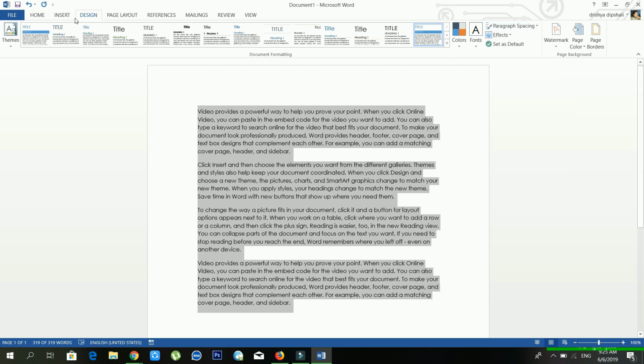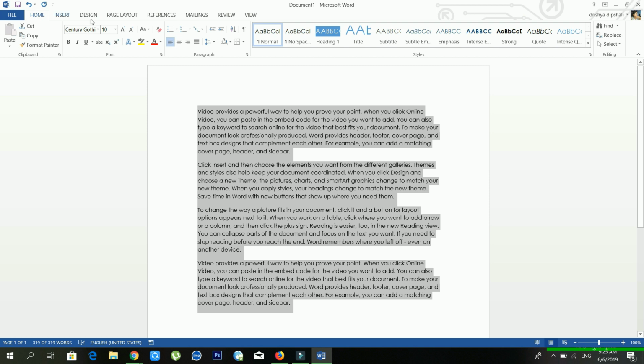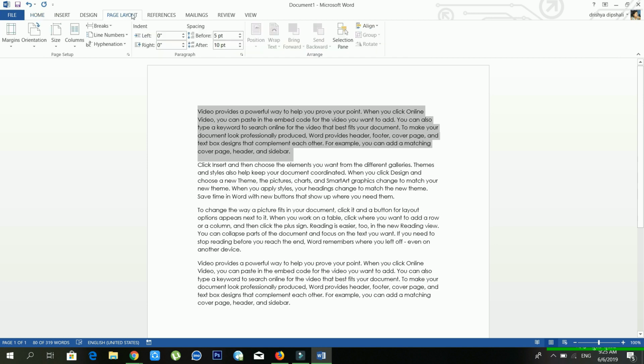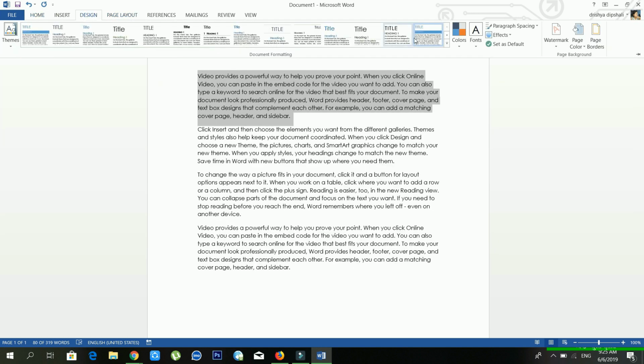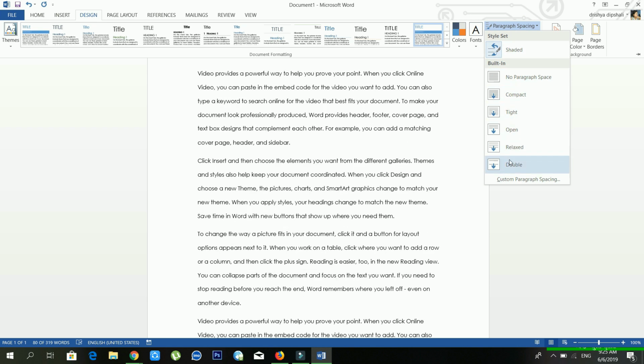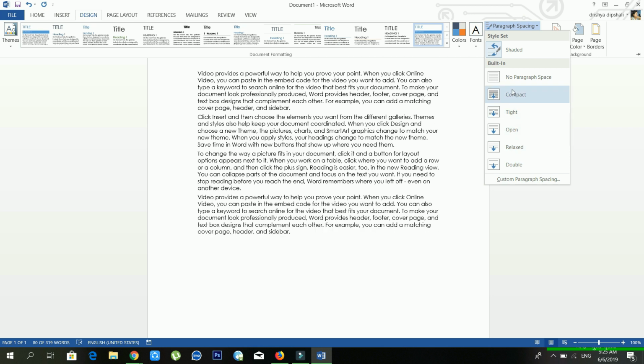Before, we also discussed the paragraph spacing in the Home menu, right? If you want to increase or decrease the line spacing of your paragraph, in that case you have to use the paragraph spacing, line spacing, right? And from the Design tab also, you can increase and decrease the paragraph spacing. You can make it compact, tight, open, relaxed, double, and lots of options are available here.